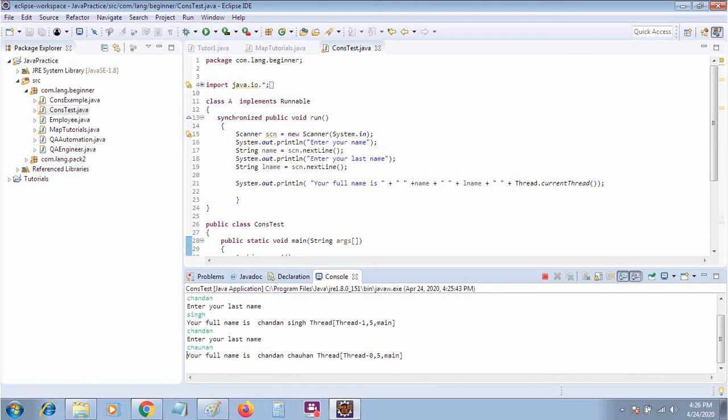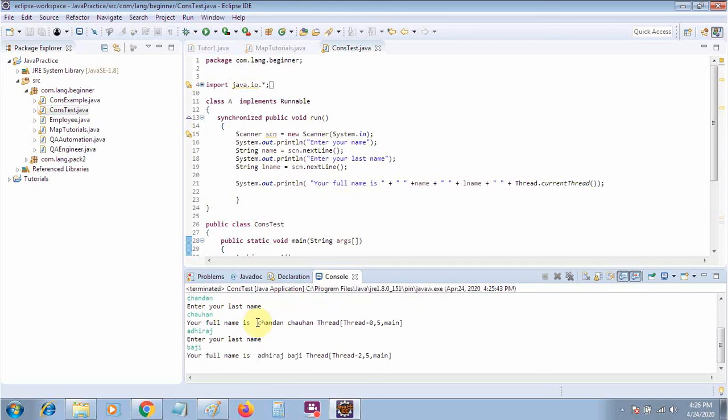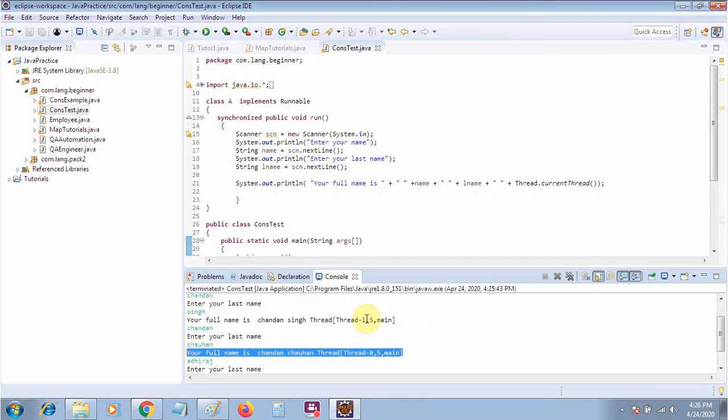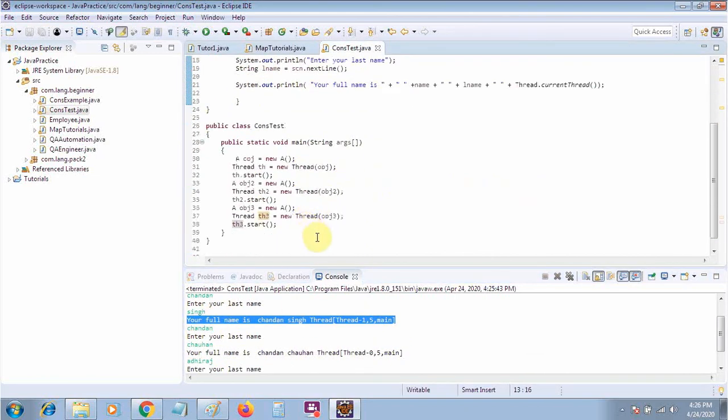So your second thread has been completed. For the third thread I am entering my name, and I am entering my surname as Bali. Now you can see all the threads are executing one after another, not running in parallel. This is the main benefit of using the synchronized keyword if you have multiple threads, to avoid such a situation.